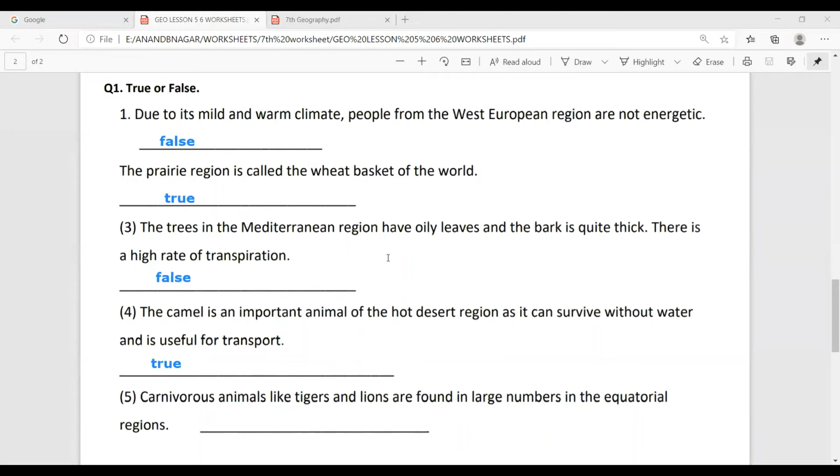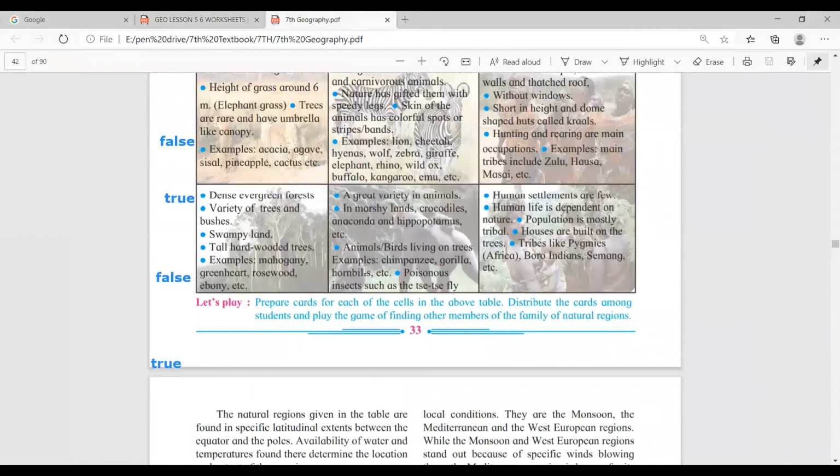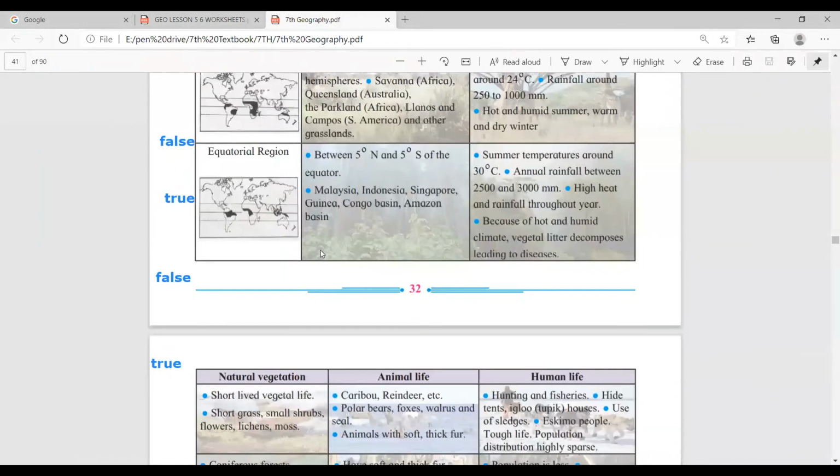Go to page number 33 and you will get the answer. Which is the equatorial region? See, this is the equatorial region.